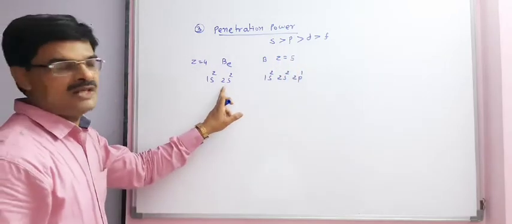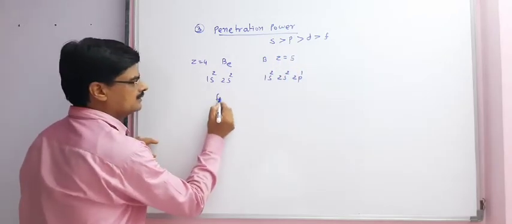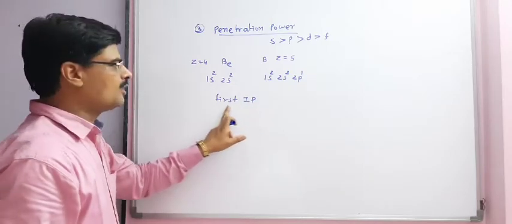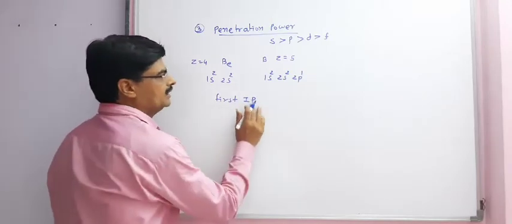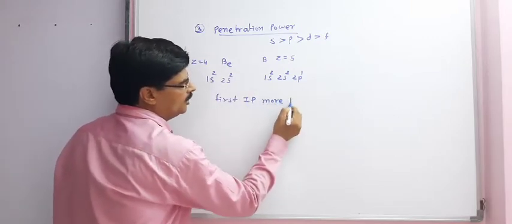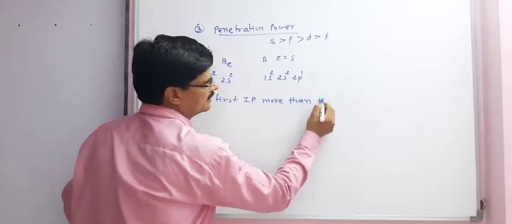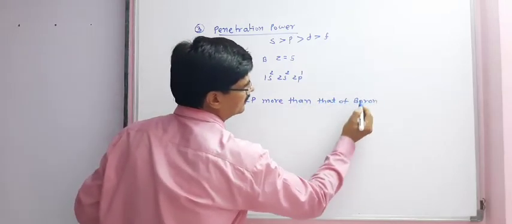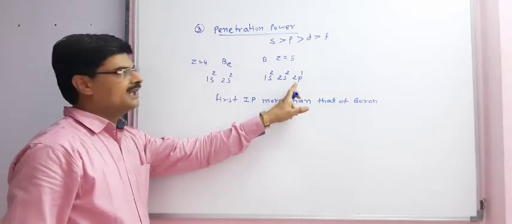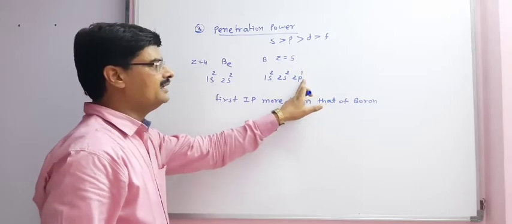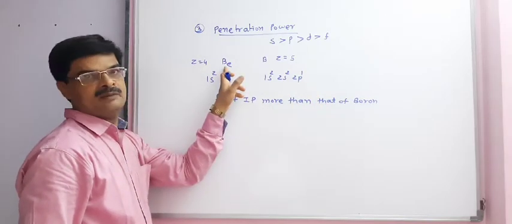So the first ionization potential or first ionization enthalpy of beryllium is more than that of boron, because in boron the electron is to be removed from the 2p orbital. It is easier than in the beryllium case.